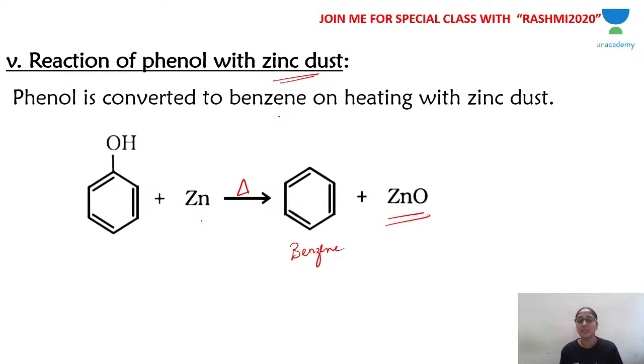So in the hydrocarbons chapter, under the benzene concept, you will be learning this is one of the methods of preparation of benzene. Treatment of phenol, or heating phenol with zinc dust, you get benzene. Now under phenol, we are learning this as a reaction of phenol. So phenol, when heated with zinc dust, gives benzene as the product, and zinc oxide as the byproduct.